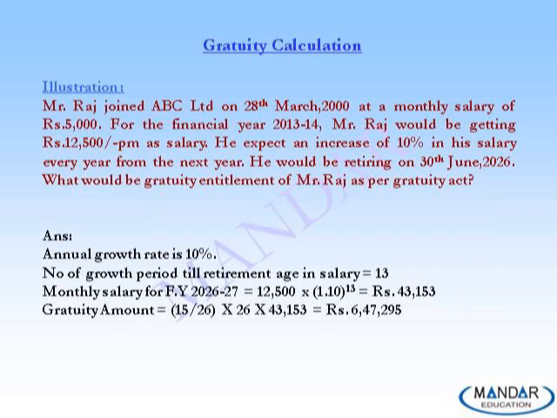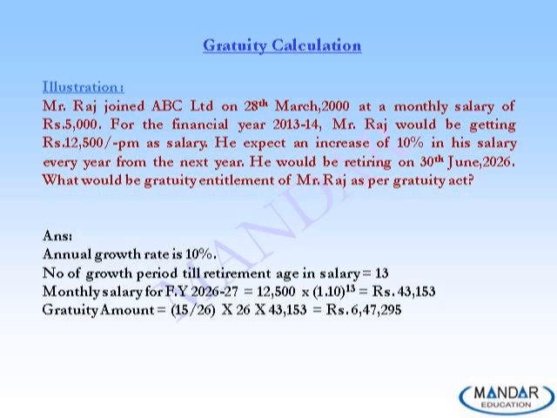Now, let us look at an example which is also given in the book. Mr. Raj joined ABC Limited on 28th March 2000 at a monthly salary of rupees 5,000. For the financial year 2013-14, Mr. Raj would be getting rupees 12,500 per month as salary. He expects an increase of 10% in his salary every year from the next year. He would be retiring on 30th June 2026. What would be the gratuity entitlement of Mr. Raj as per the Gratuity Act?